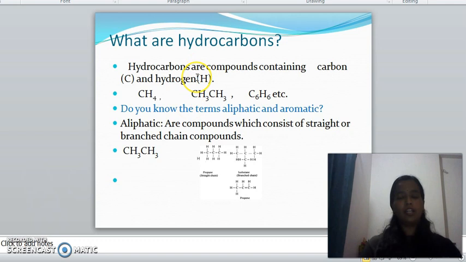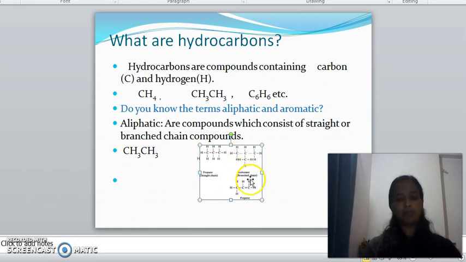In 11th standard, you might have learned the classification of hydrocarbons into aliphatic and aromatic hydrocarbons. Aliphatic hydrocarbons are the compounds with a straight chain or with branching, and you can see some examples here. Here there are 3 carbon atoms, each attached to hydrogen atoms, in a straight chain with no branching. It is called propane.